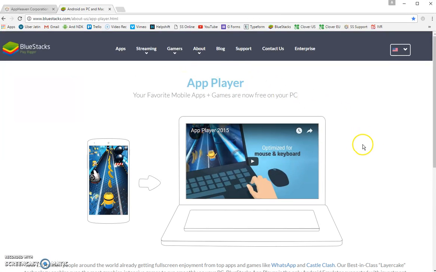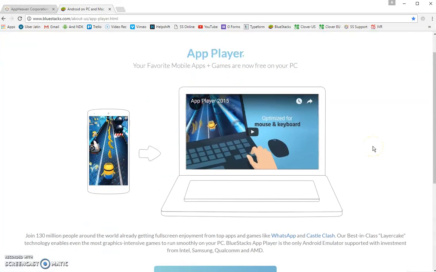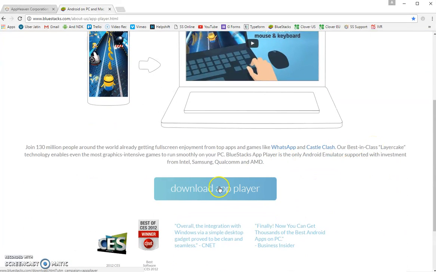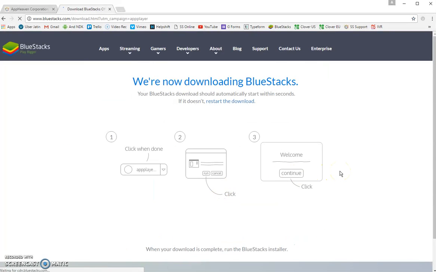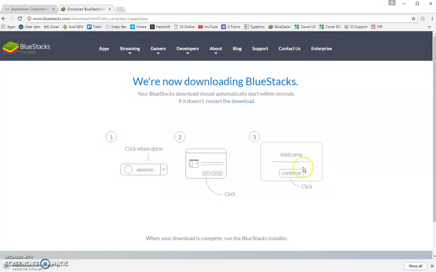Here, you'll see the BlueStacks app player website. Just scroll down a bit and press Download App Player. You can view the progress of this installation from here. It may take a few minutes to download, so please try to be patient. When the download is complete, double-click on it to open.